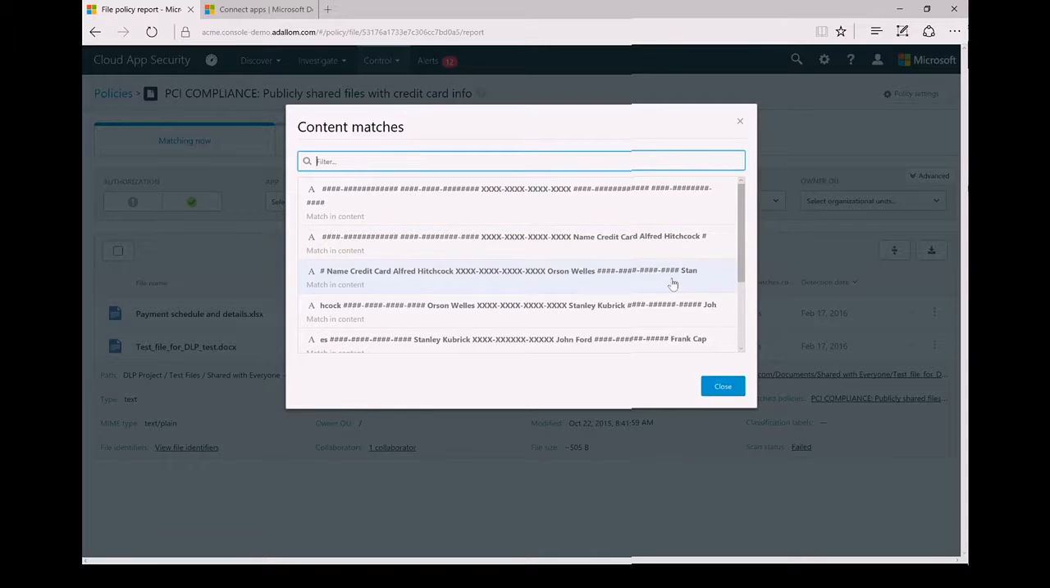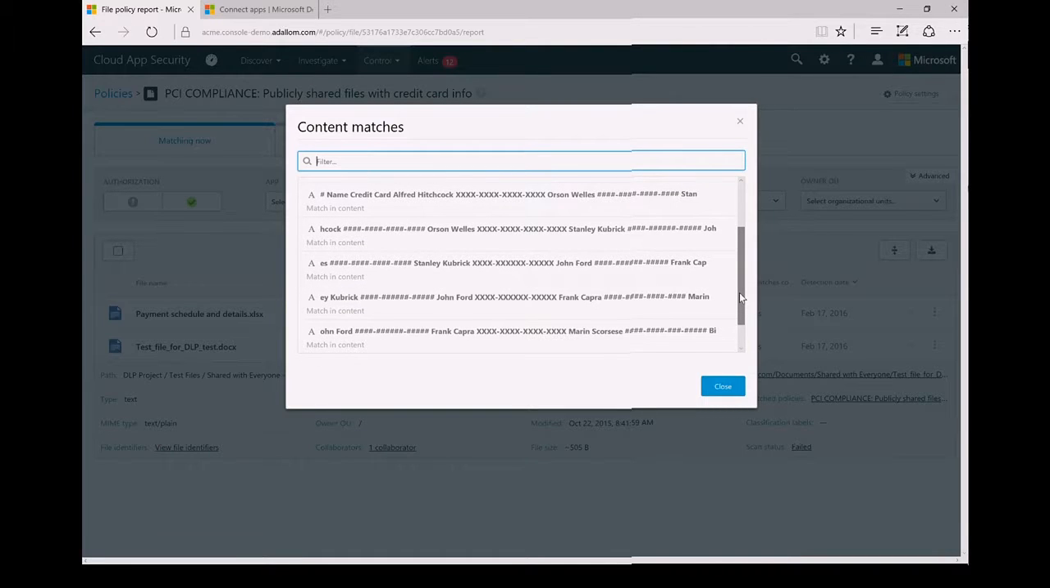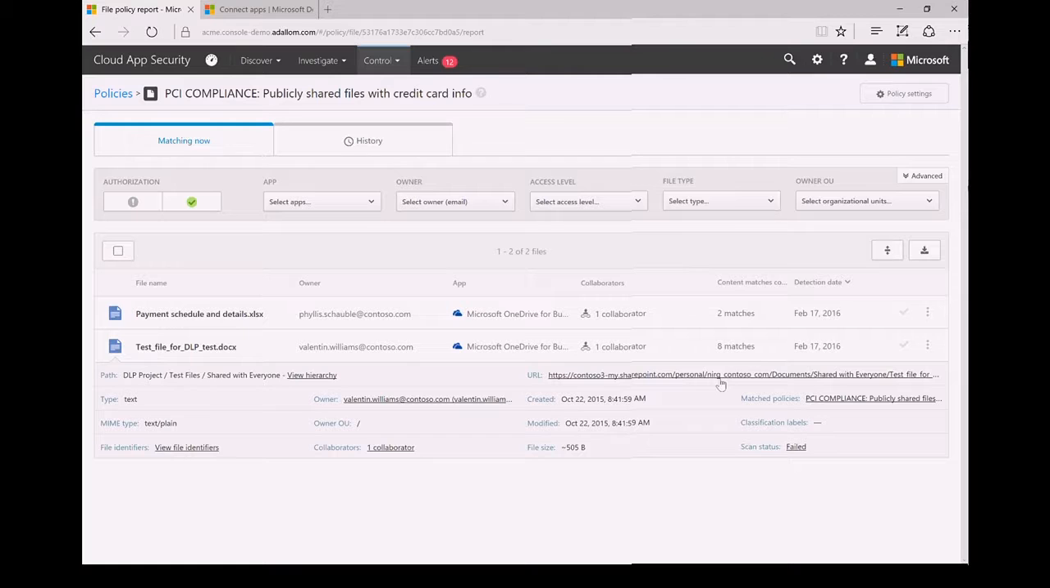And so I'm seeing a credit card number that belongs to Alfred Hitchcock. I'm seeing a credit card file that belongs to Stanley Kubrick. I'm seeing a credit card file that belongs to Frank Capra. This is a test file. I'm okay with this. I'm going to stand down. If anything, I'm happy to see this because it tells me that my DLP is working. But now let's look at this other one.